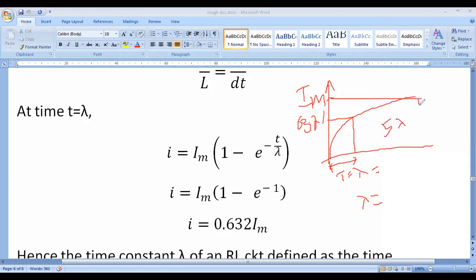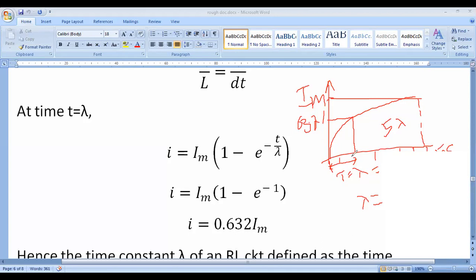Then it will reach the maximum value. Suppose lambda is 1, then it takes 1, 2, 3, 4, 5 seconds. So 5 seconds of time it will take to reach the maximum current IM.